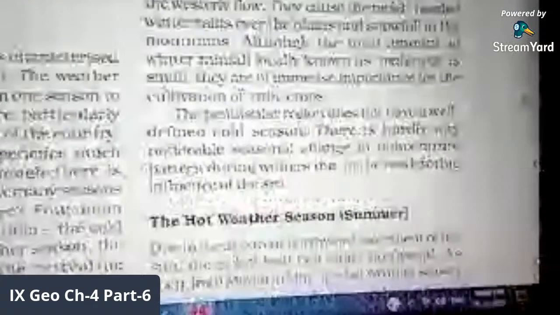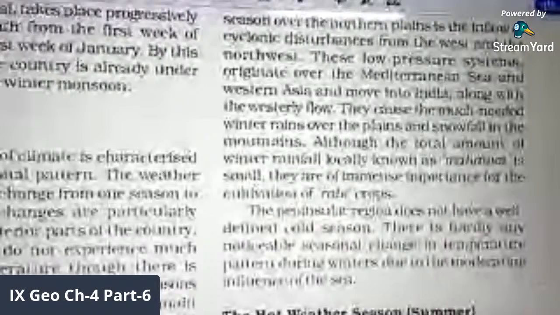Okay, so this is all about the cold weather season. This is clear to all of you, hopefully. So we have seen how the cold weather season is different in different parts of India. It is not the same in both parts of India.